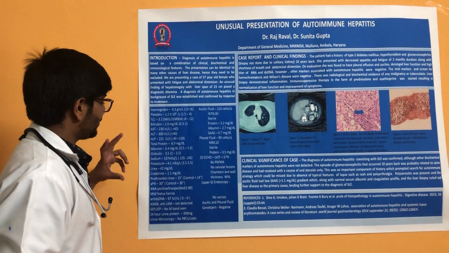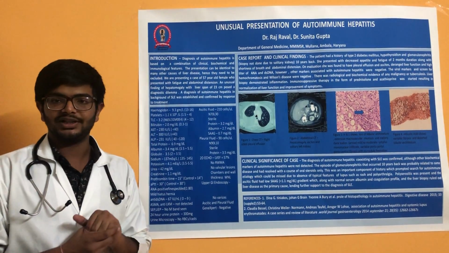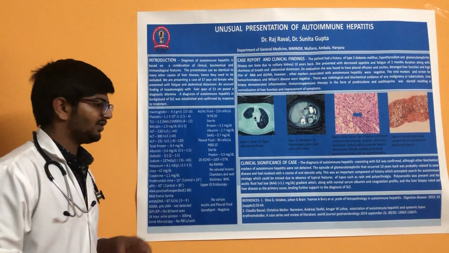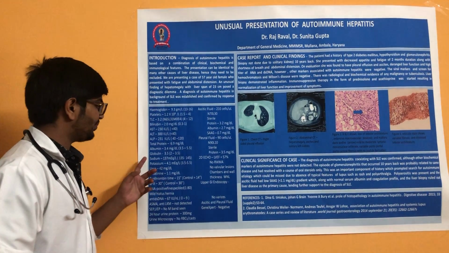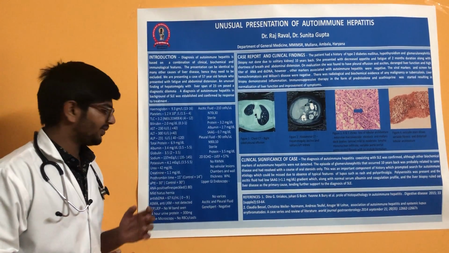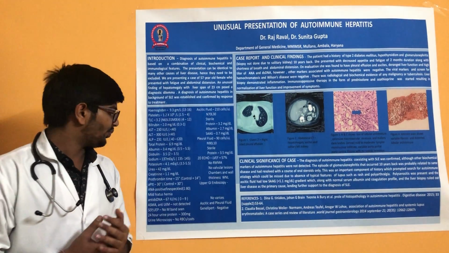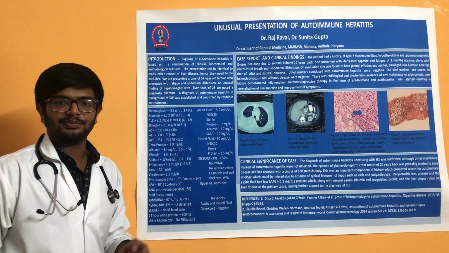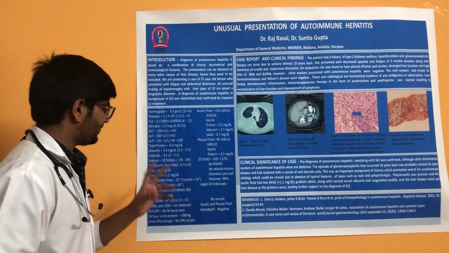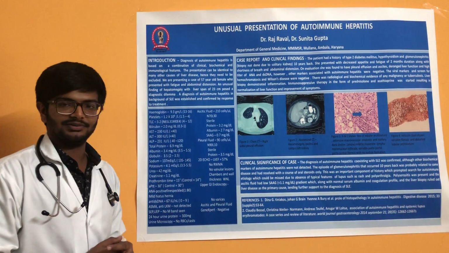The renal profile was also in normal limit, and electrolytes were also in normal limit. Sodium was 137 milliequivalent per liter. Potassium was 4.1 milliequivalent per liter. Urea was 42 mg per deciliter. Creatinine was 1.1 mg per deciliter. Prothrombin time was 15 seconds and APTT was 30 seconds.